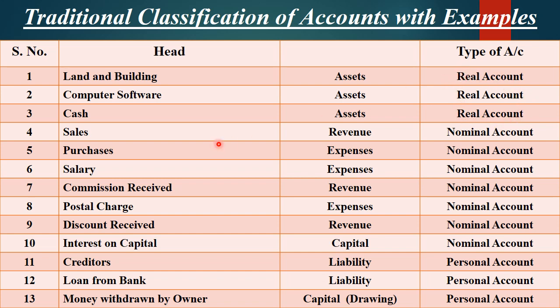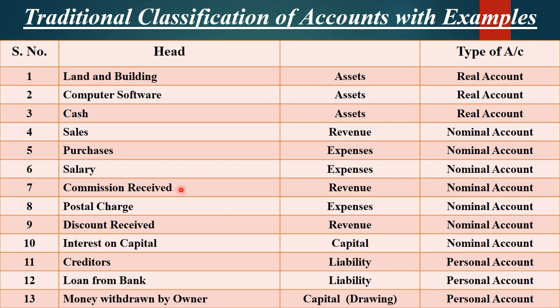Next are nominal account and personal account. Sales, purchase. Sales means what? When you sell something, you get money, which is called revenue. When you purchase something, you have to pay money, so it is your expense. When you pay salary, it's your expense.